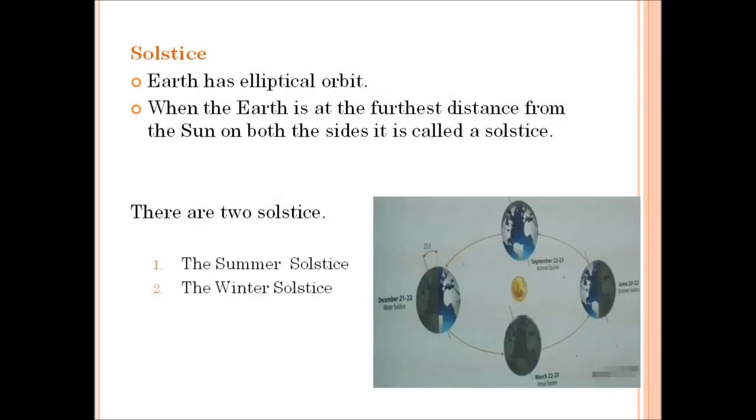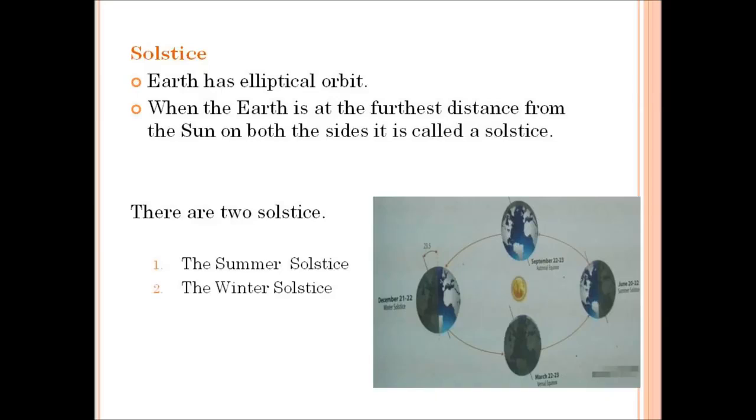Solstice. We know that the planet earth moves in an elliptical path called the orbit. When the earth is at the farthest distance from the sun on both the sides, it is called a solstice. So when the earth is at the farthest distance, that is the longest distance from the sun on both the sides, it is called as solstice.